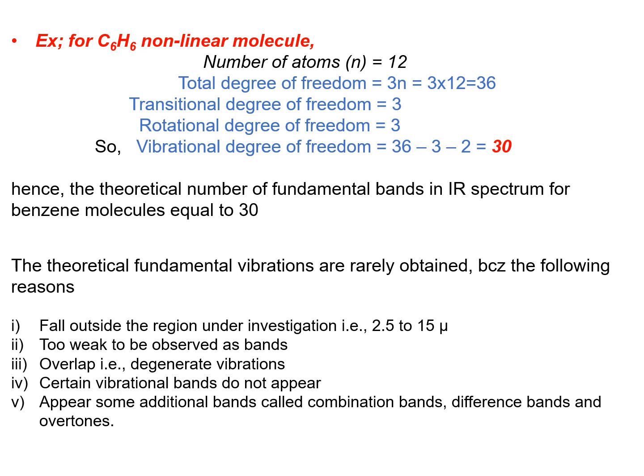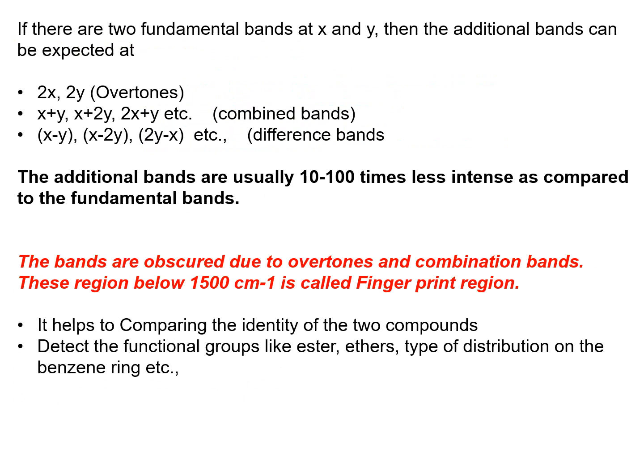Sometimes they overlap. Next, some additional bands appear, called combination bands, difference bands and overtones. If there are two fundamental bands at x and y, then additional bands can be expected at 2x, 2y, which are called overtones. x plus y, x plus 2y, 2x plus y, etc., are combination bands, and x minus y, x minus 2y, 2y minus x, etc., are difference bands.